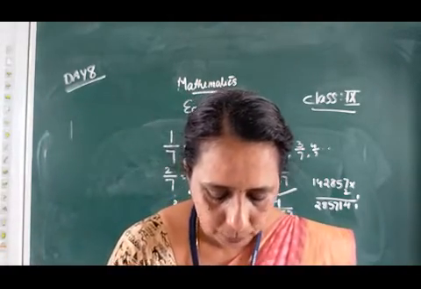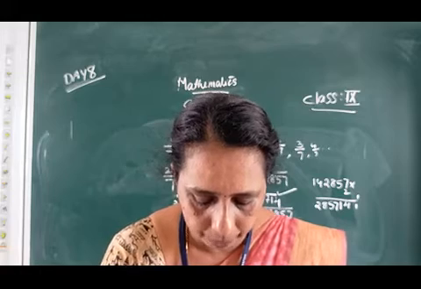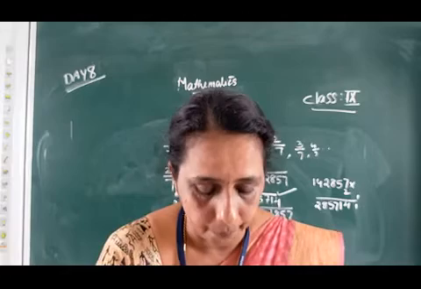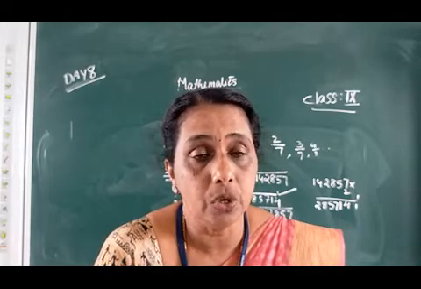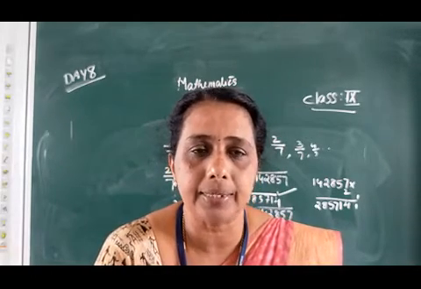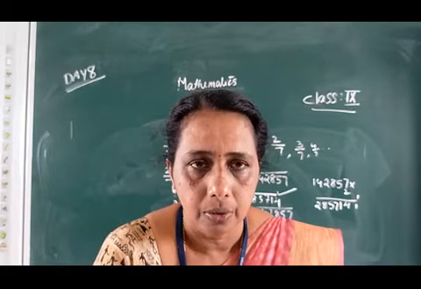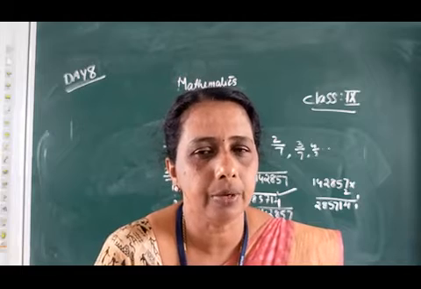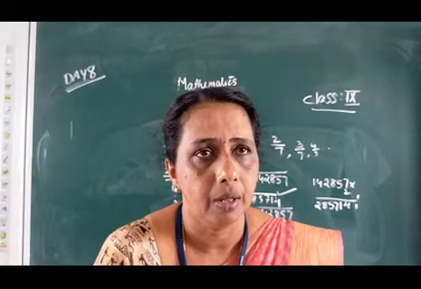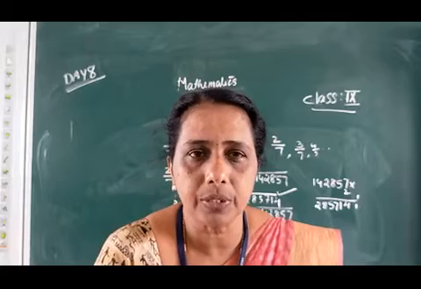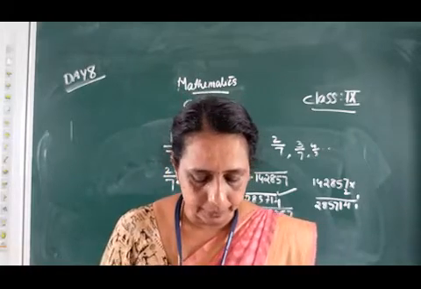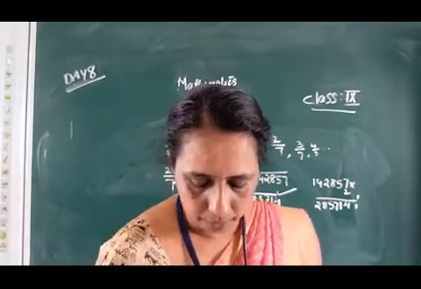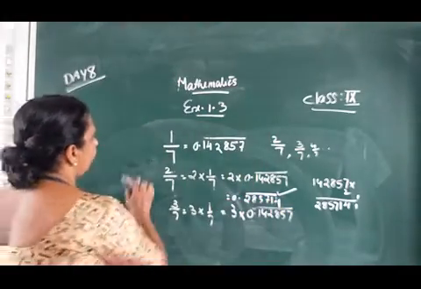Third question. Express the following in the form p by q, where p and q are integers and q is not equal to 0. A non-terminating recurring decimal is given. We want to convert it into the form p by q, that is, convert it into a rational number. In the previous class we already solved three problems. The first question in the exercise is 0.6 bar.